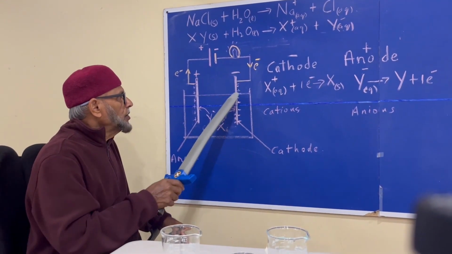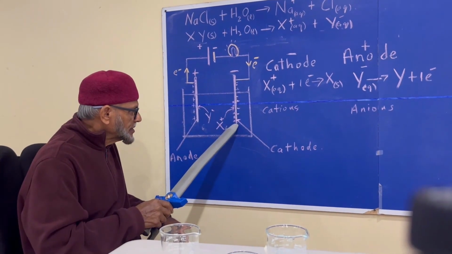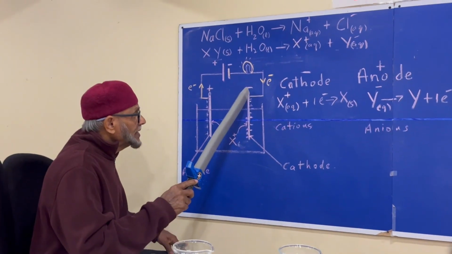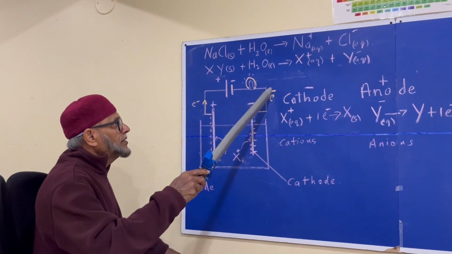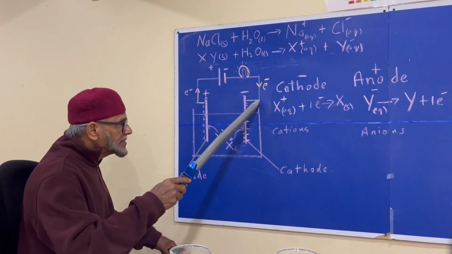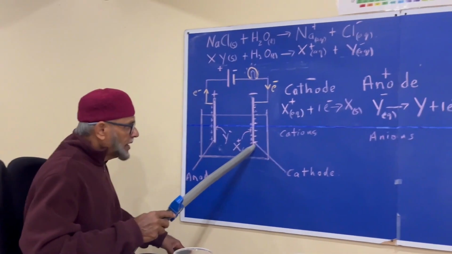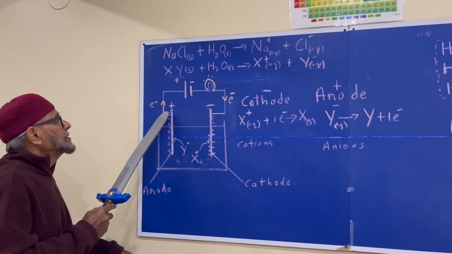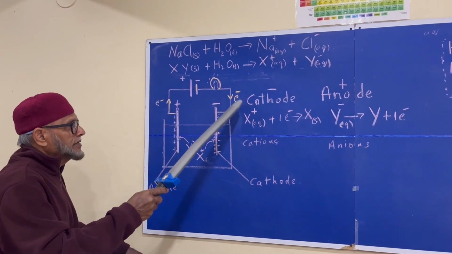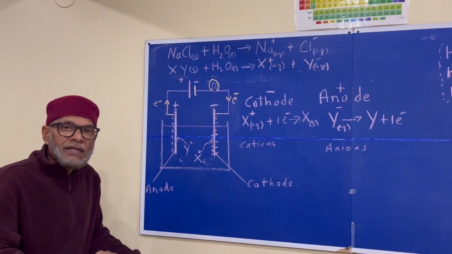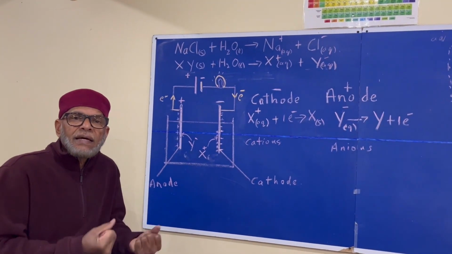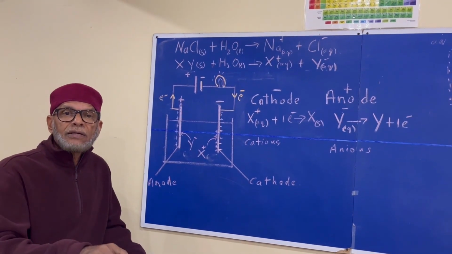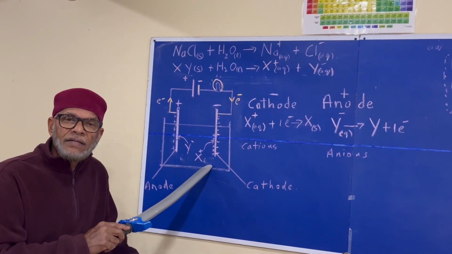So the important thing to know is this. These ions are going to this cathode here and collecting electrons, and these ions are going there and giving up electrons. Because these are collecting electrons, it allows electrons to keep flowing down like this onto the cathode. And because these are giving up the electrons, the circuit is now complete. So it is believed that it is the presence of these cations and anions in the solution that are responsible for the conduction of electricity by salt solutions.